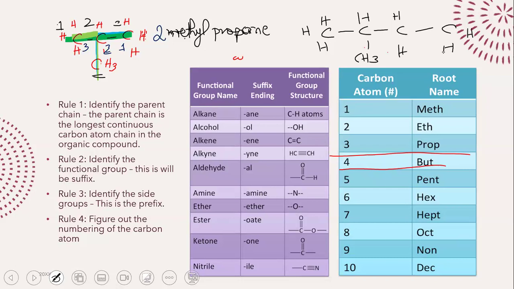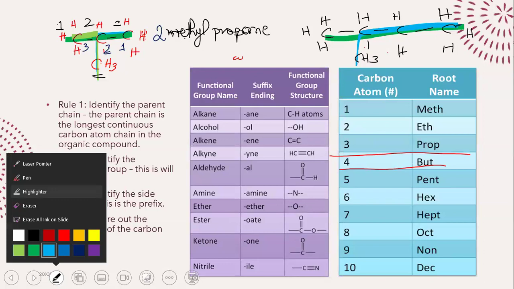But as you can see, in this particular case, the longest carbon atom chain that we have includes 4 carbon atoms, not 3. It doesn't matter how you decide to draw the chain. You decide to draw it like this, it's still going to be 4 carbon atoms, right? The longest continuous chain that you can make will tell you the number of carbon atoms.